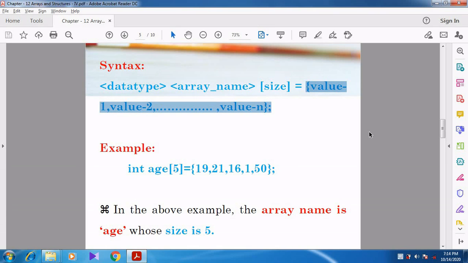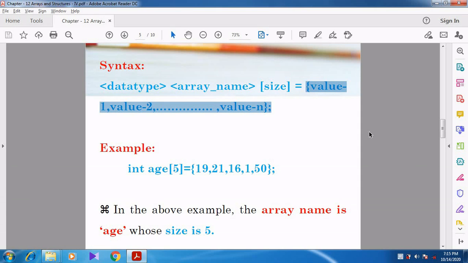So data type, array name, and within the square brackets I specify the size of the array. After specifying the size, you assign the values.